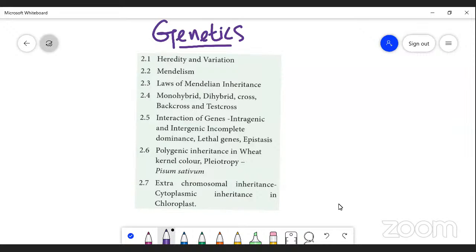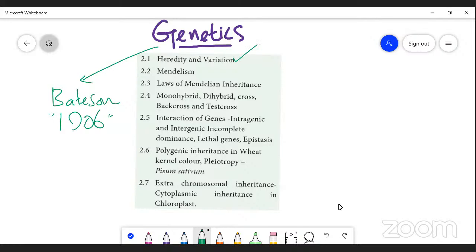That is called genetics. The term genetics was first introduced by Bateson in the year 1906. He was the man who coined the term genetics, right? As I explained, it is nothing but the transmission of characters from parents to offspring, right? That is called genetics.